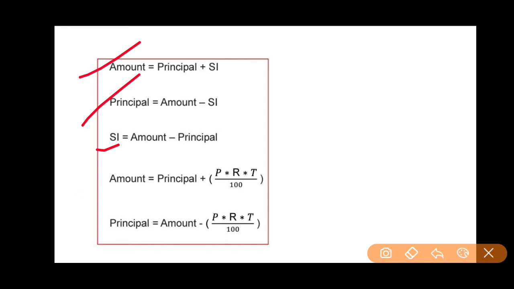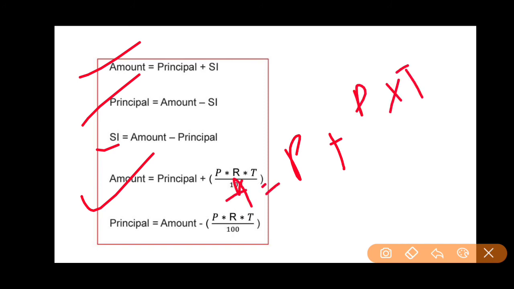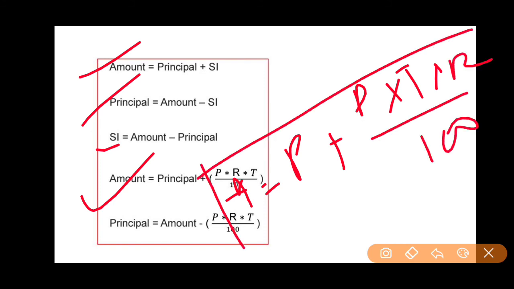Then moving forward, I will tell you the amount formula and another way you can represent it. For representing amount, you can write principal plus simple interest. In the form of simple interest, you can write principal into time into r by 100, that is PTR by 100. This is the generic formula. You should know that the simple interest formula is PTR by 100.